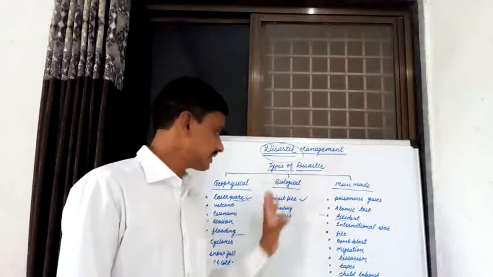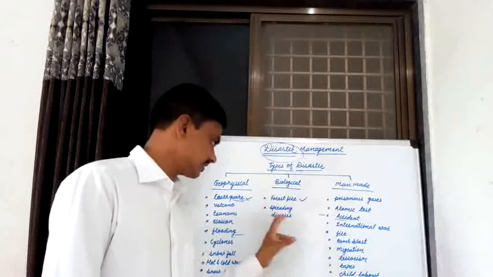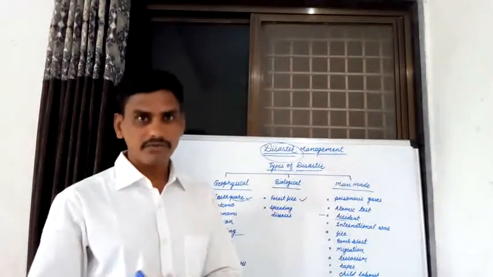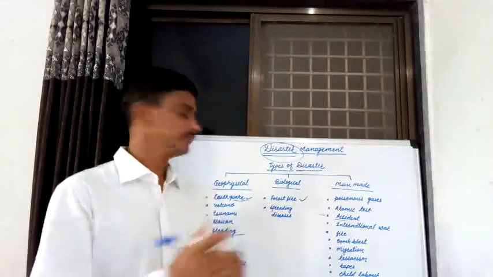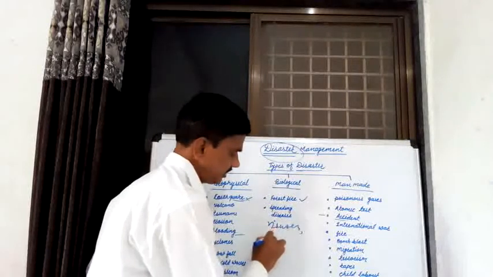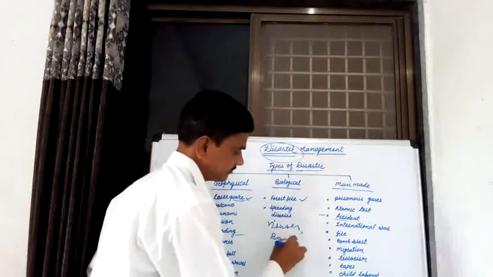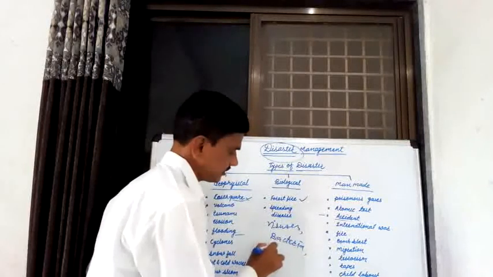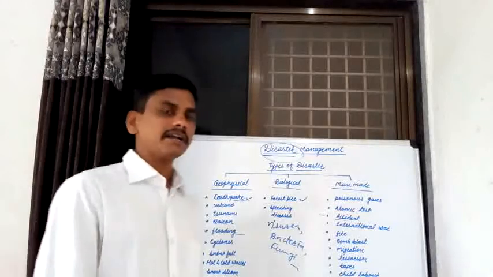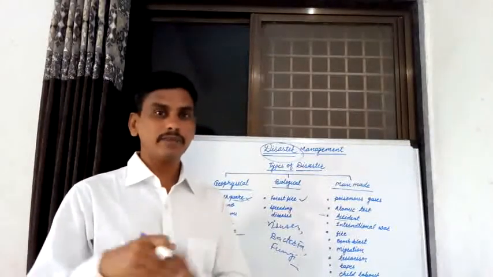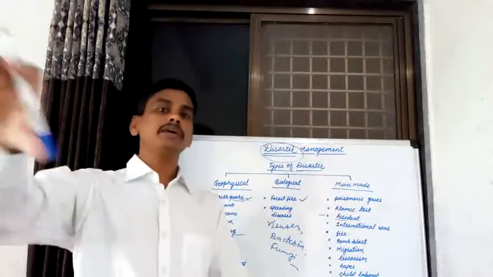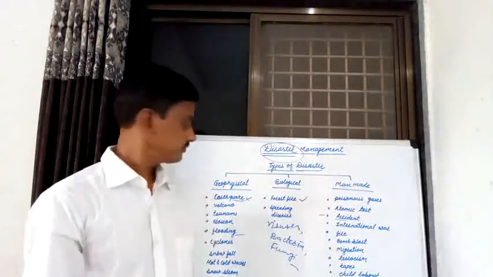The second biological disaster is known as the spreading of various diseases. We know that these diseases are spread by various microorganisms like various viruses, various bacteria, and various fungi. Viruses, bacteria, fungi are known as microorganisms, and these microorganisms cause the spreading of various diseases.